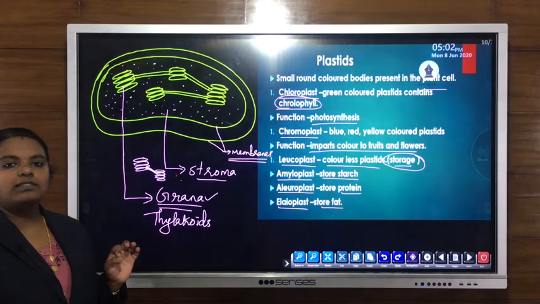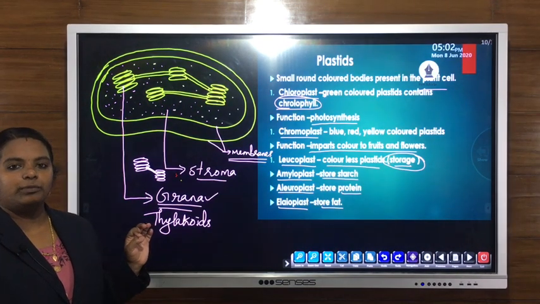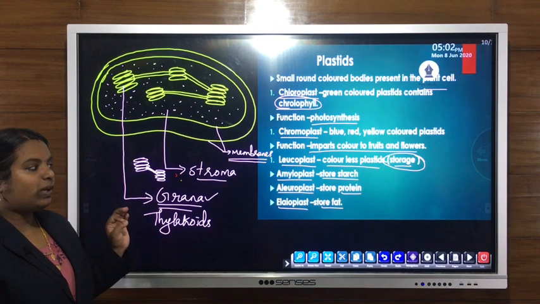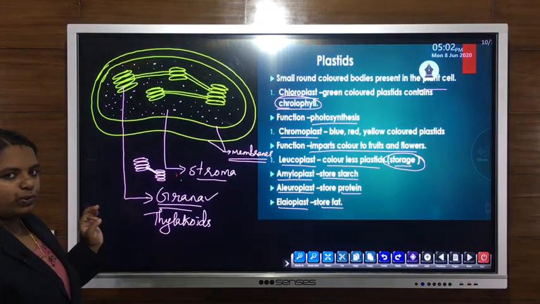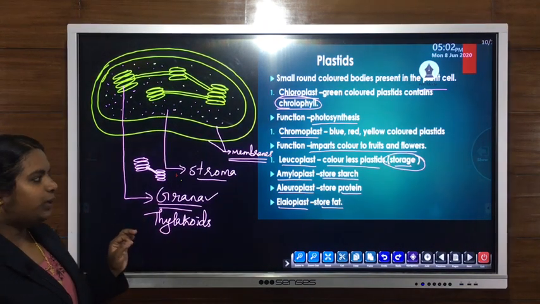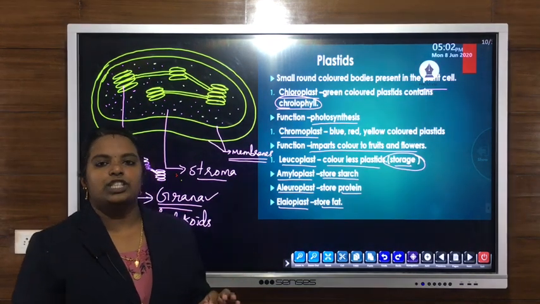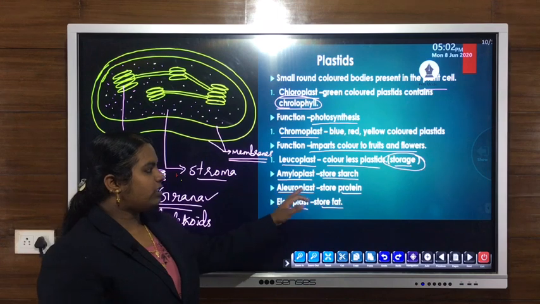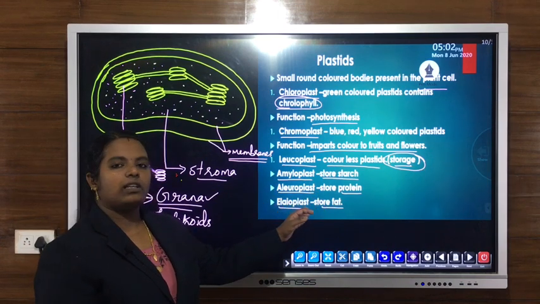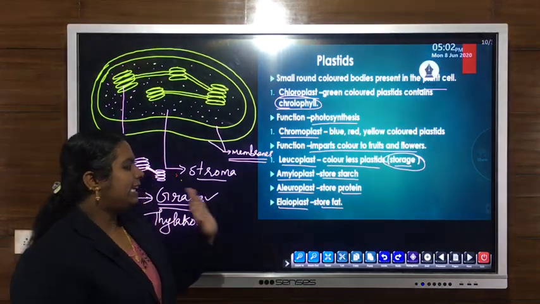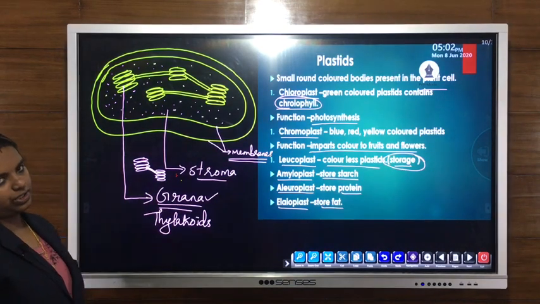Then chromoplasts have differently colored bodies, and their main function is to give color to fruits and flowers. Then leucoplast, the third type of plastid, is colorless, and its main function is storage. Amyloplast stores starch, proteinoplast stores protein, and elaioplast stores fat.